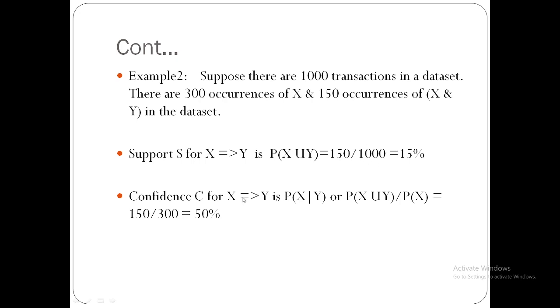Next, confidence. How to find the confidence? Confidence is P, probability of X or by Y, or it can also be denoted by probability of X union Y divided by P, probability of X. Probability of X union Y is 150 here and probability of X is 300. It is almost 50%. 50% it is going to support.